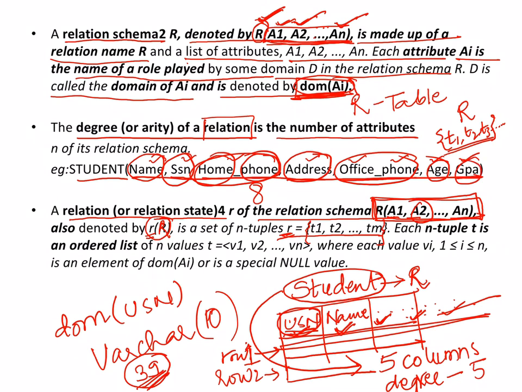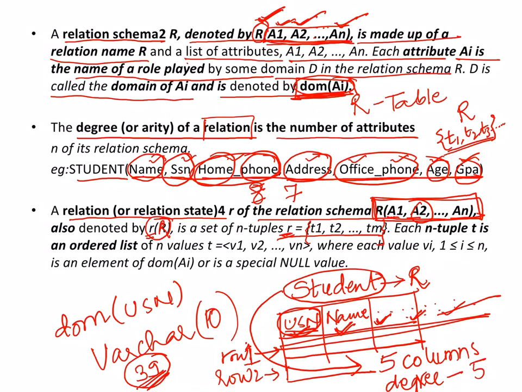So this is what it is. Did I count the degree wrong? Just try and find it out, students. Maybe I counted it wrong. 1, 2, 3, 4, 5, 6 and 7. Sorry, the degree is 7.